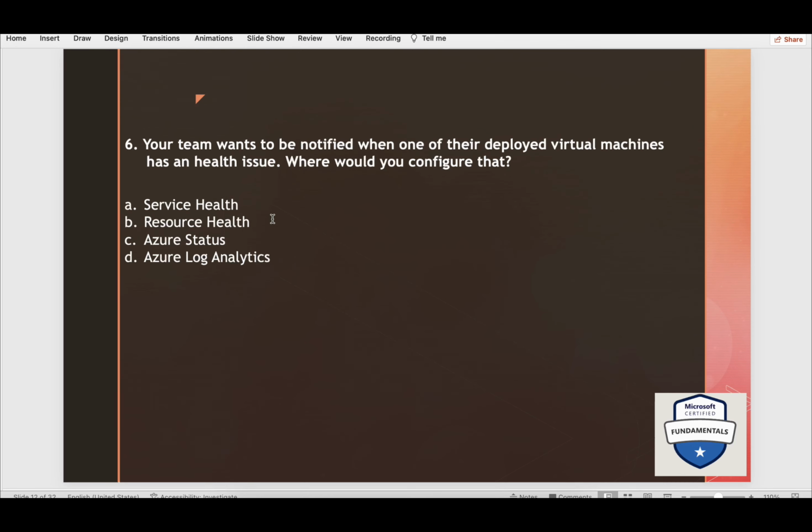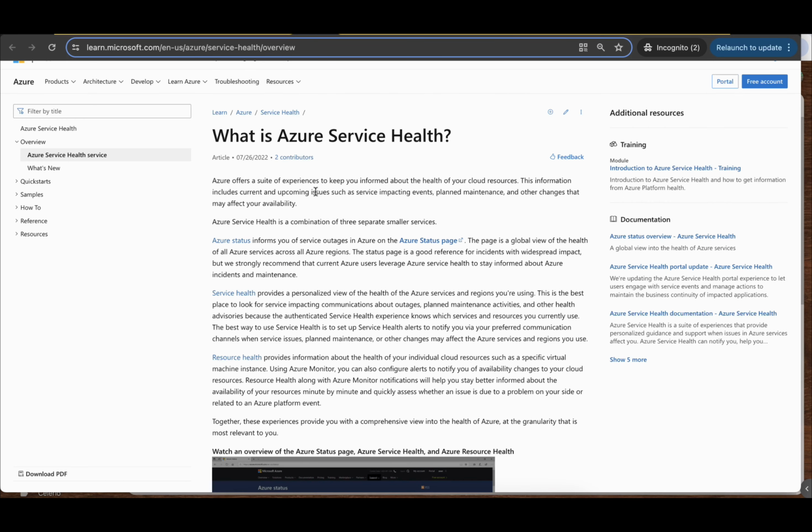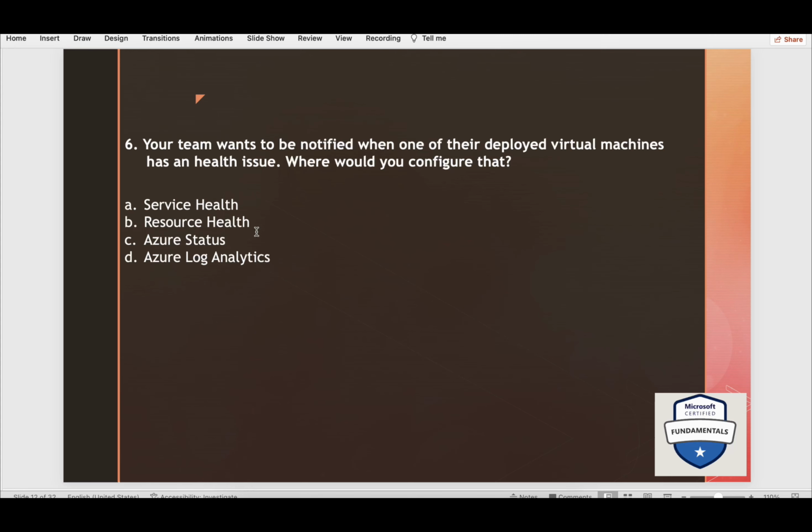Your team wants to be notified when one of their deployed virtual machines has a health issue. Where would you configure that? Here again I'll take you to what is Azure Service Health. It is made up of three separate smaller services: Azure Status, Service Health, and Resource Health. Resource Health would be the answer. Why? Because you want to be notified when one of the deployed virtual machines has a health issue.